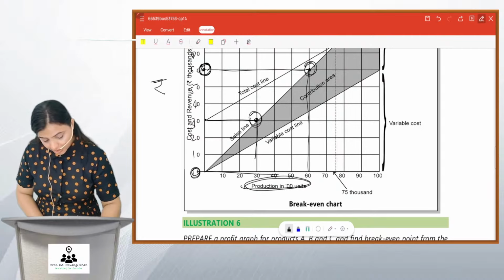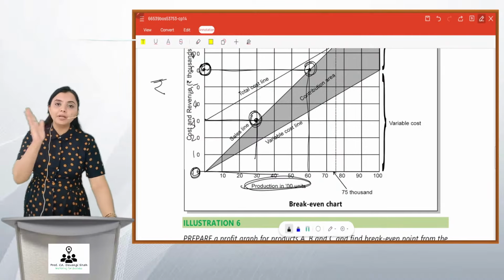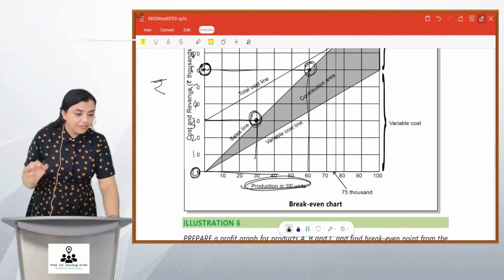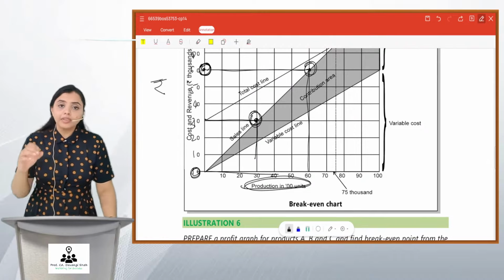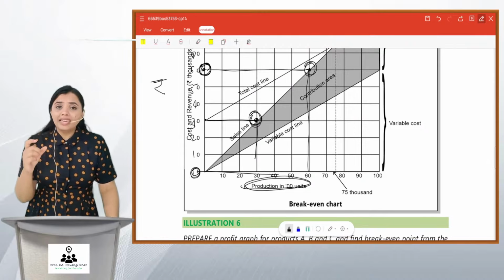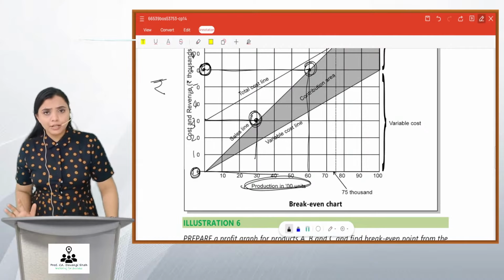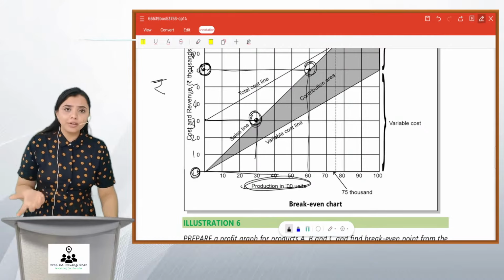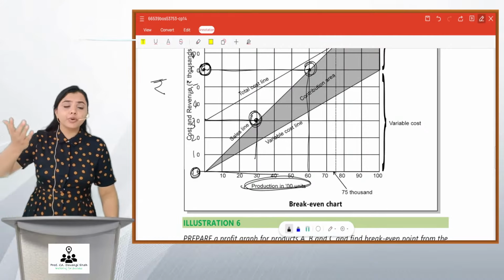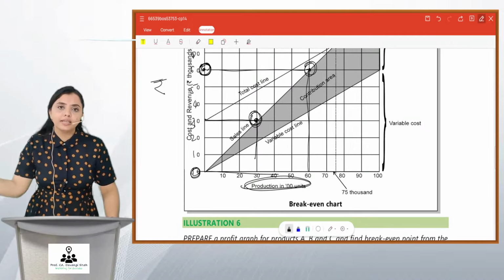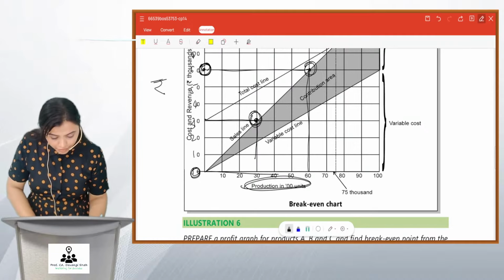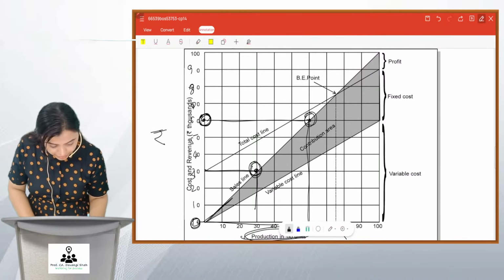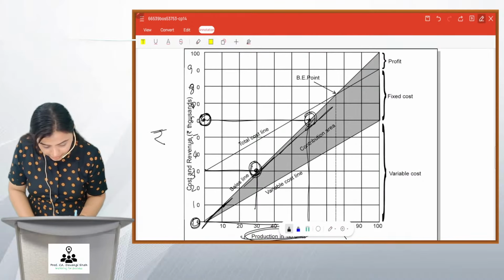Now, talking about the variable cost graph. If I make 0 units, variable cost will be 0. If I make 1 unit, variable cost will be more. If I take 2 units, variable cost will go on increasing. So friends, this is how your variable cost graph will be, like this.